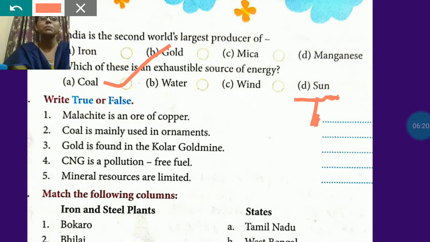Second, coal is mainly used in ornaments. No, in ornaments we are not using coal. For ornaments we use metals like gold and silver. So here you will write false. Gold is found in Kolar gold mine. Yes, Kolar gold mine and Hutti gold mine.